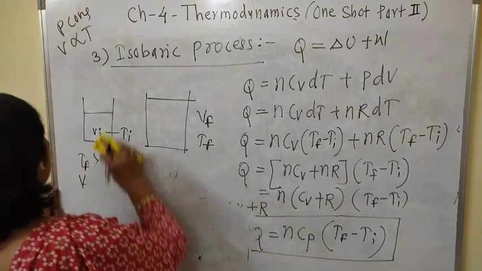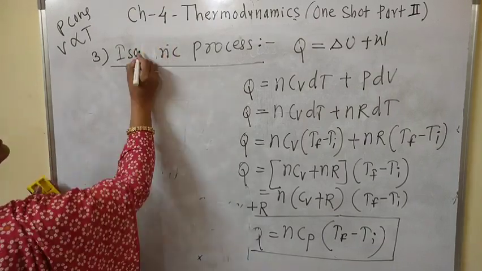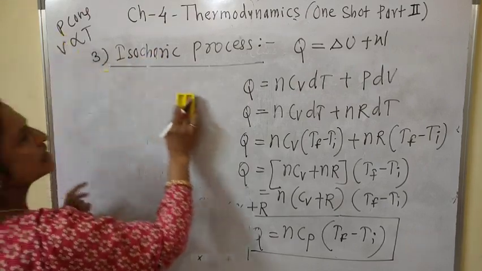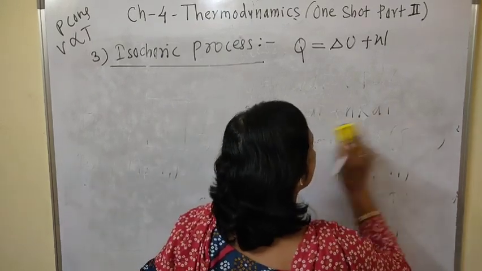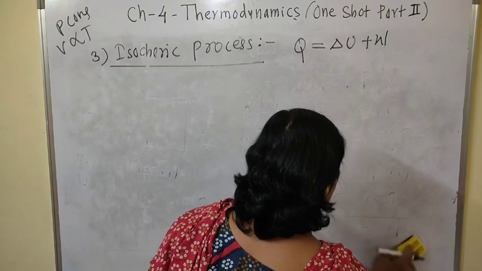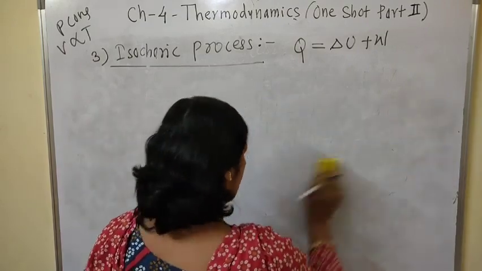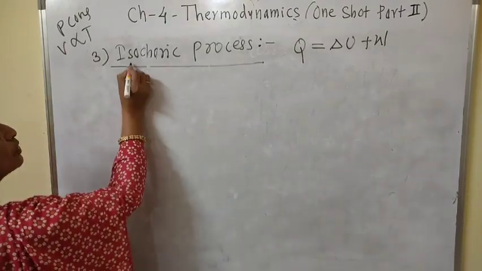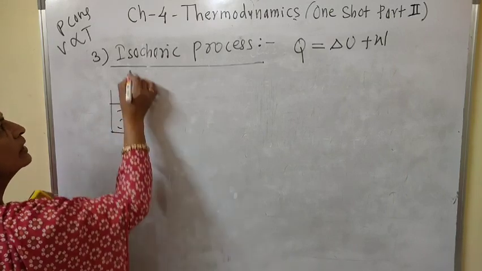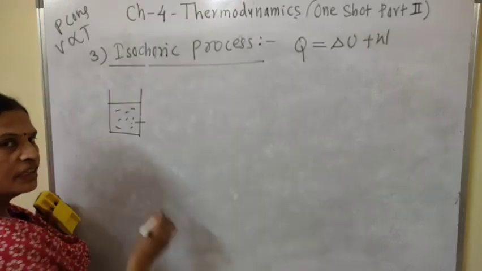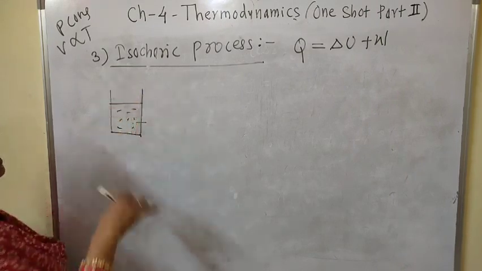Now the next process, and that is a very simple process, that is the isochoric process. Again, iso means same, and choric means the inner part of the system, that is nothing but volume. Inner part of the system, that is volume, means volume remains constant.